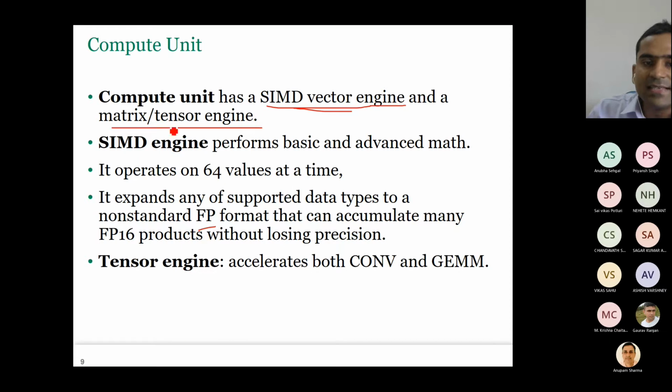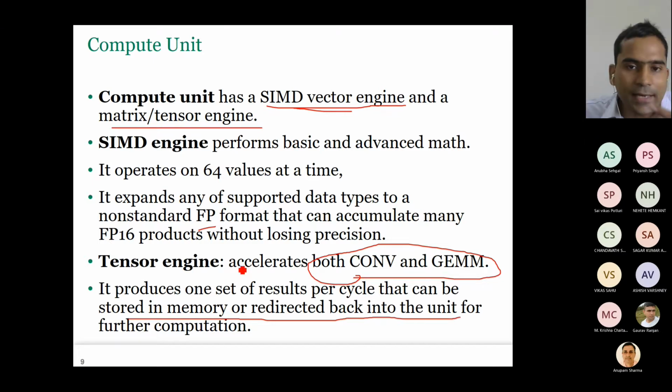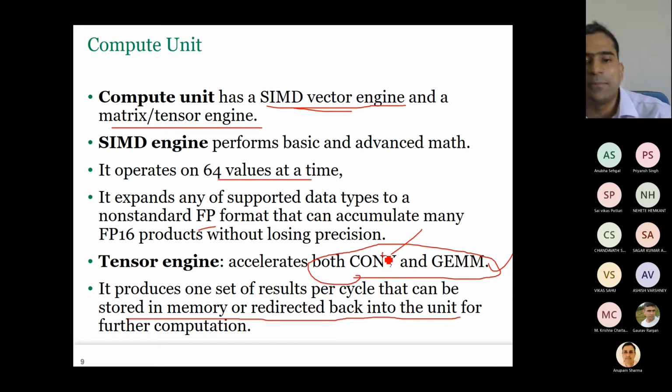Now, second is the tensor engine. It accelerates both convolution and GEMM operations directly. That means it can directly work on GEMM. It produces one set of results per cycle that can be stored in memory or redirected back into the unit for further computation. So the main idea is that it can perform operations on 64 values. It can accelerate both convolution and matrix multiplication. Of course, you can cast a convolution operation into a matrix multiplication, but the point here is it can directly accelerate convolution without first converting it to matrix multiplication.